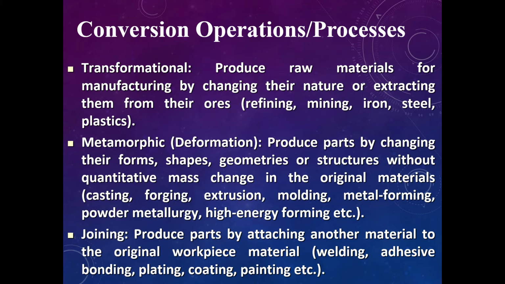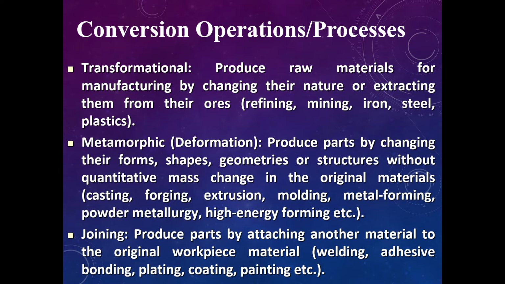To get these products we produce raw material of another nature. They will use this iron ore, steel and plastic in another process of making a product. So that is transformational.